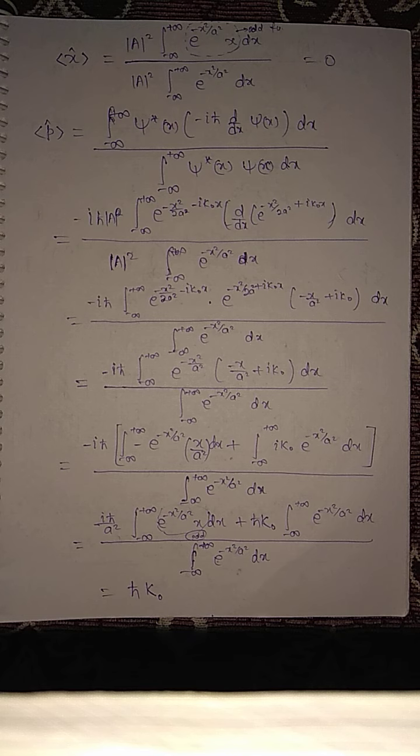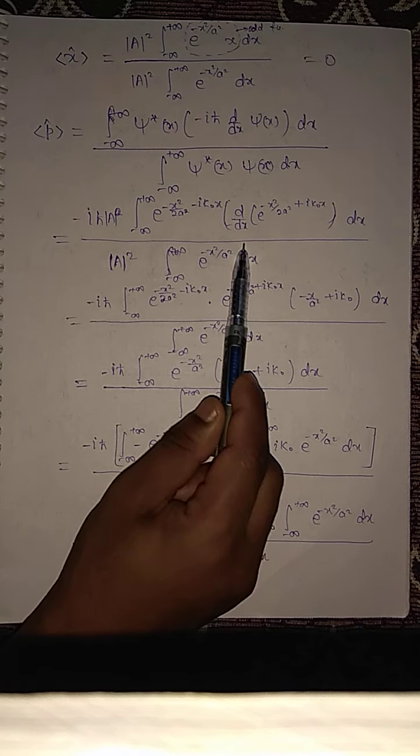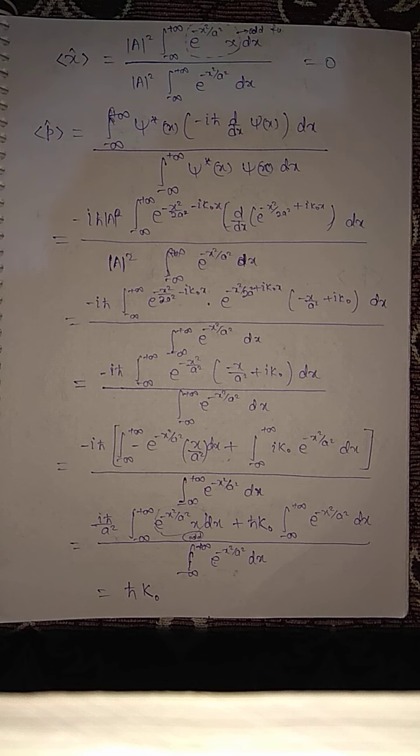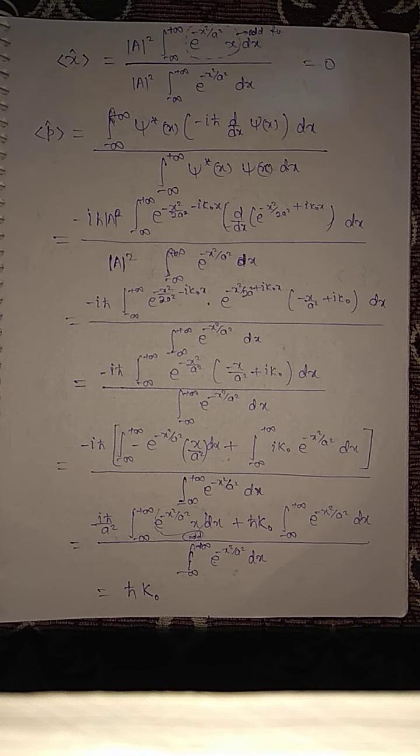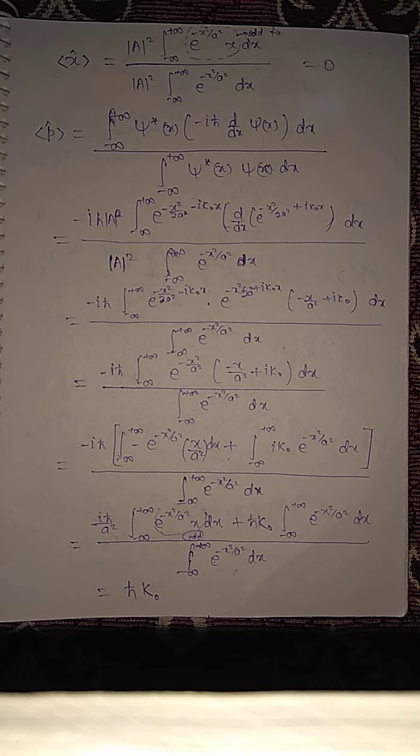So only exponential of minus x squared by 2a squared minus i k naught x, d by dx of exponential of minus x squared by 2a squared plus i k naught x, divided by the integral from minus infinity to plus infinity of exponential of minus x squared by a squared dx.